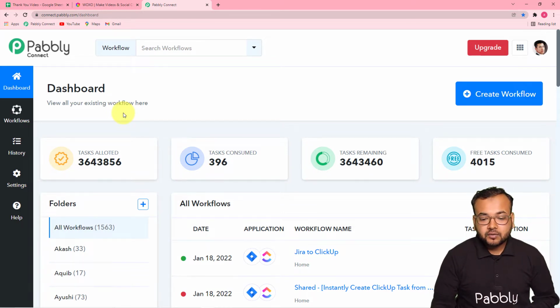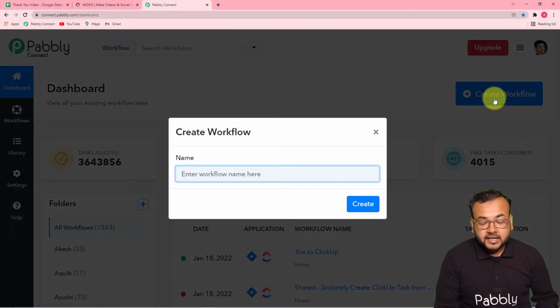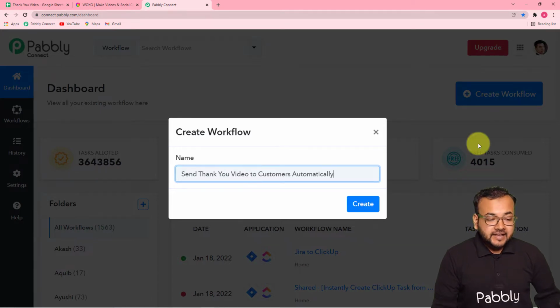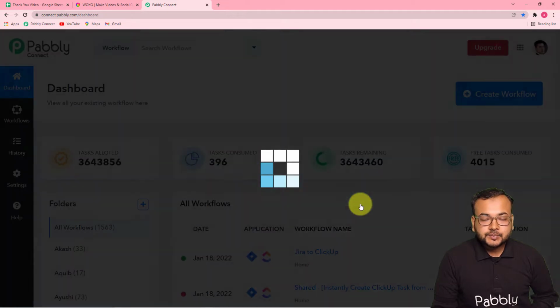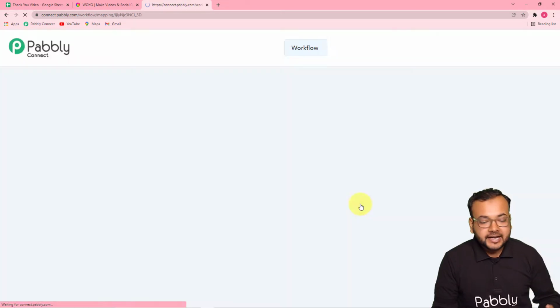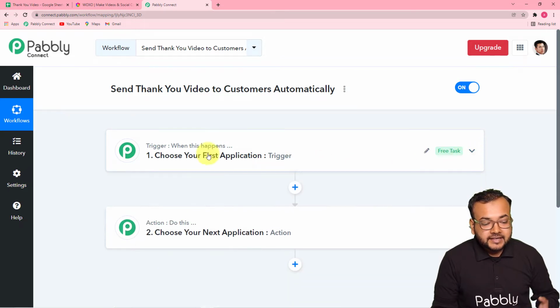So to create a workflow, you just have to click on this create workflow button like this. And here you can give any suitable name to a workflow. So let me fill the name here. I have given the name to this workflow as send thank you video to your customers automatically. Okay. So now you can click on this create button and you can see your workflow getting created here like this. And on this page, you will find these two things, the trigger and the action.